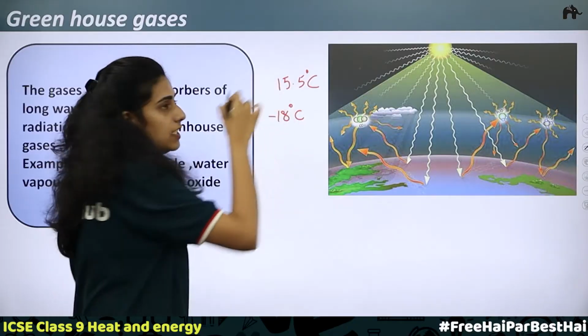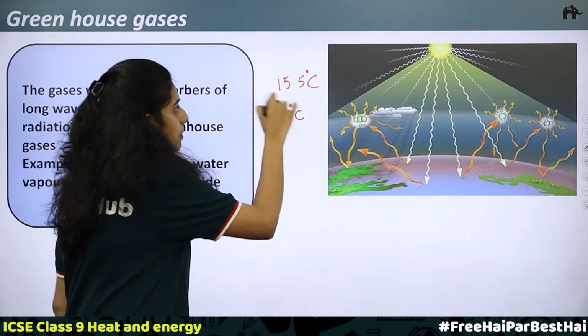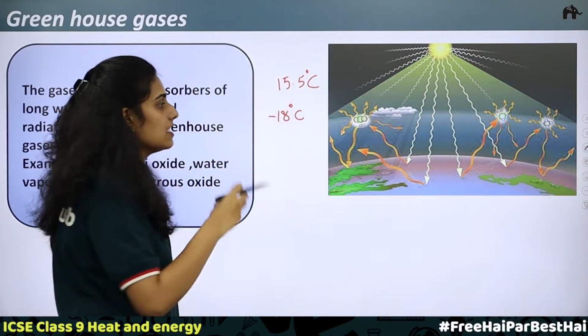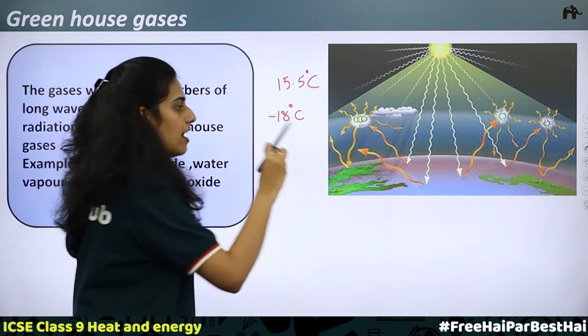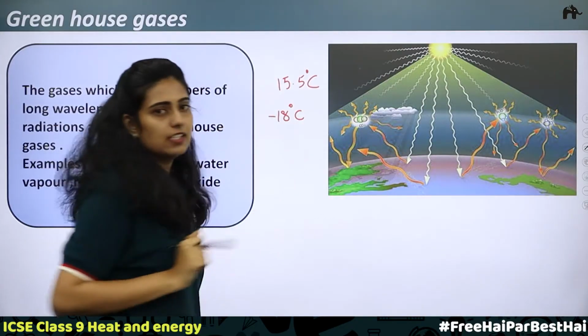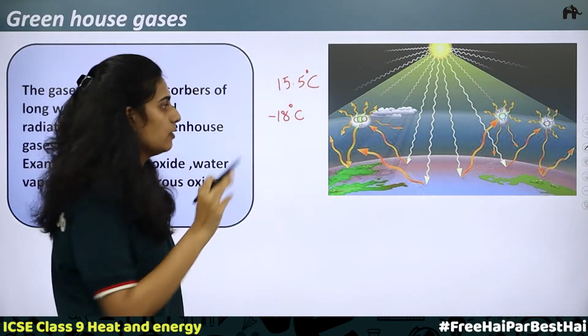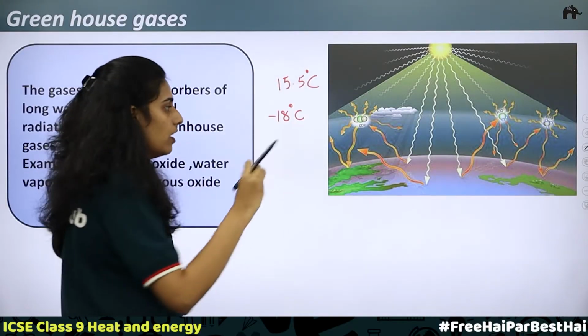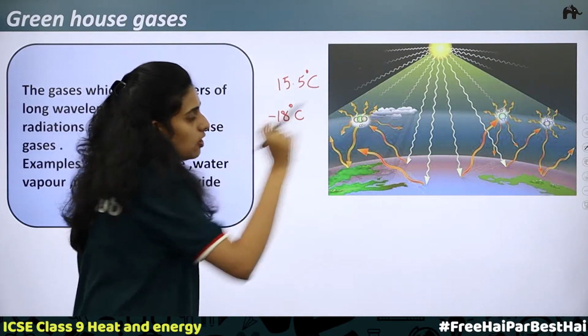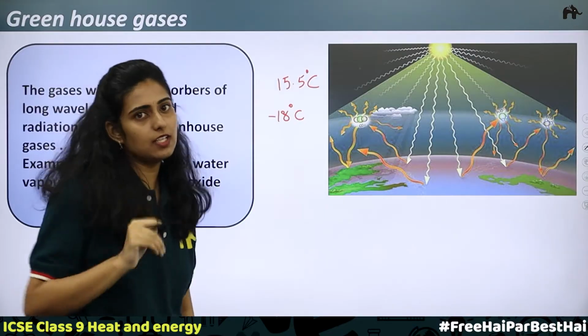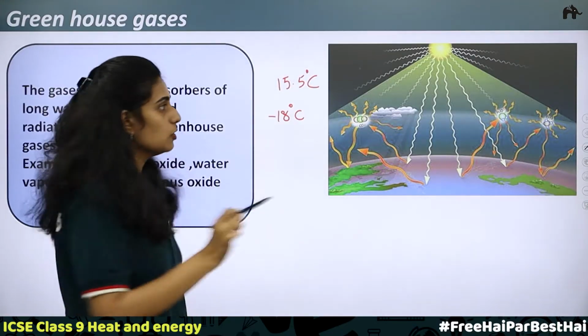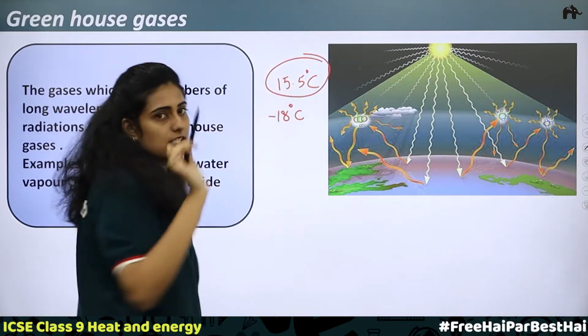The temperature would further increase, and this is harmful to life on Earth's surface. They will adversely affect all the aquatic and normal life on Earth, including us. So, to maintain this temperature, what is required?